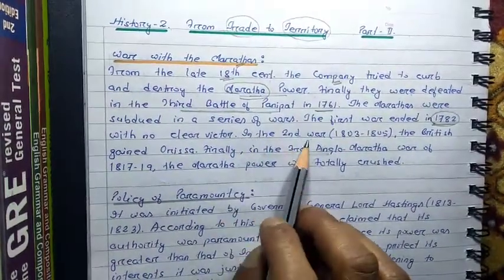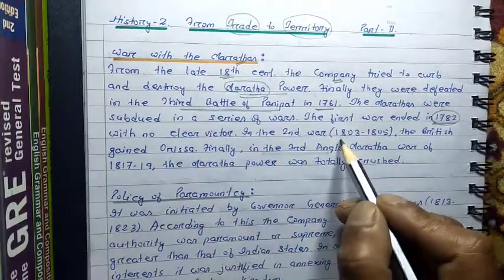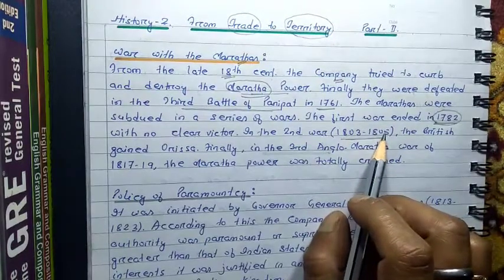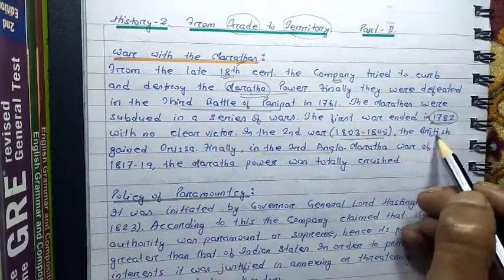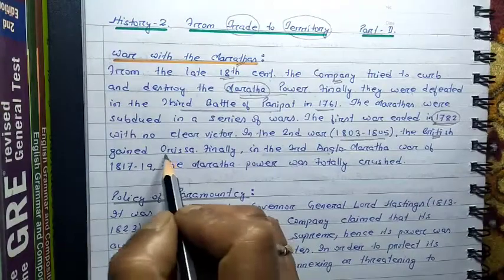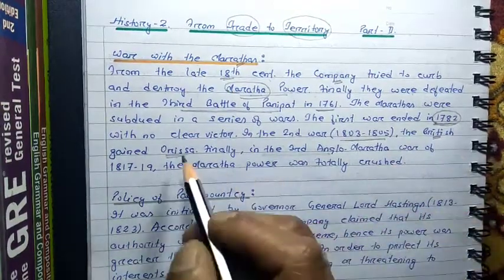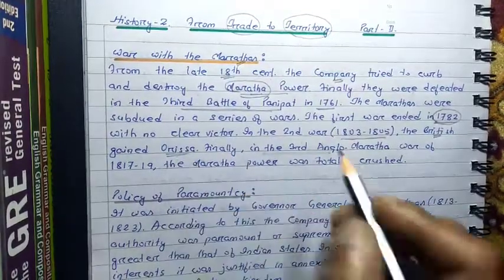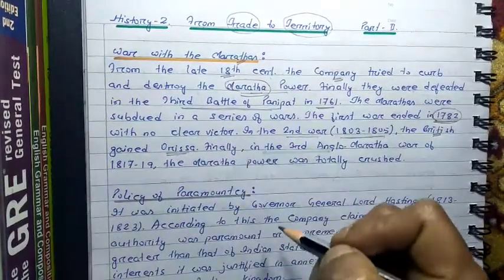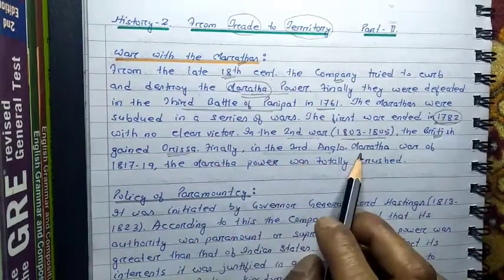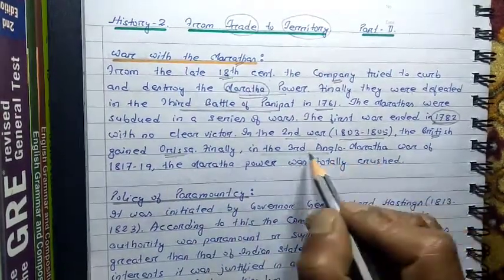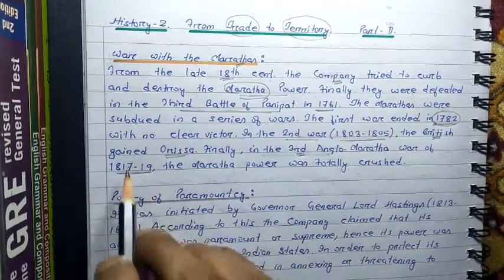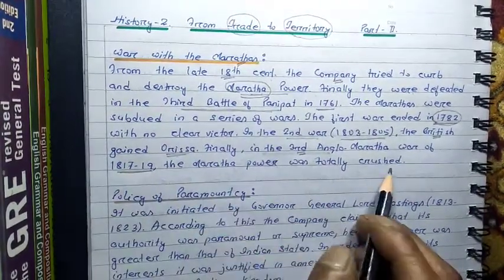Again, the second war was fought between 1803 and 1805. In these years the British won, and they gained Orissa. That means the ruler of Orissa was defeated, and Orissa was conquered by the British in the second Anglo-Maratha war. And finally, the third Anglo-Maratha war was fought from 1817 to 1819, and in these years the Maratha power was totally crushed.